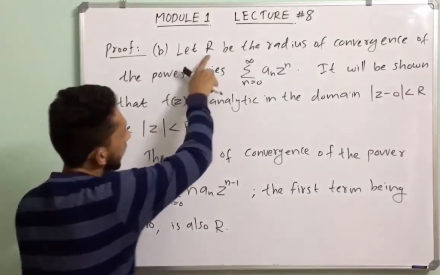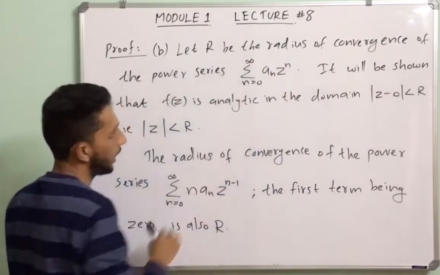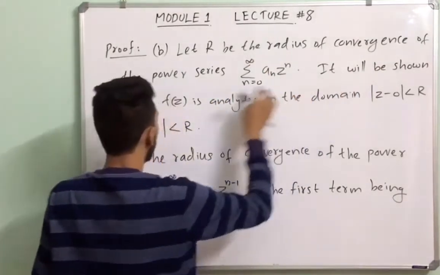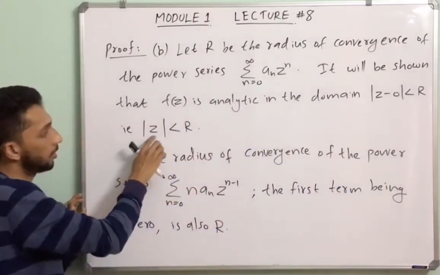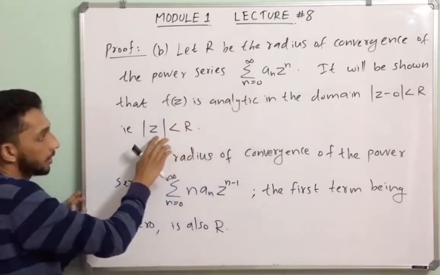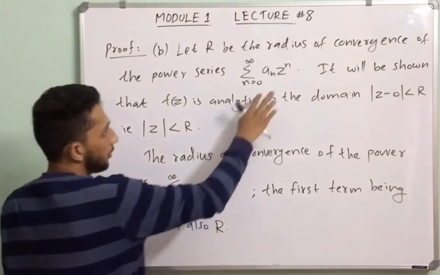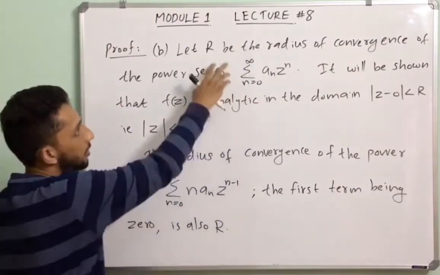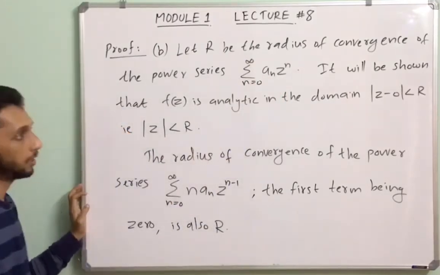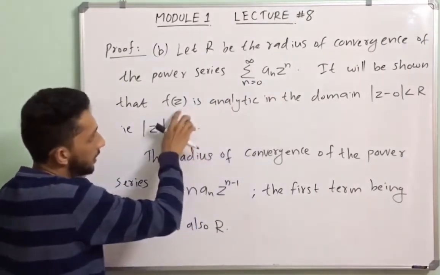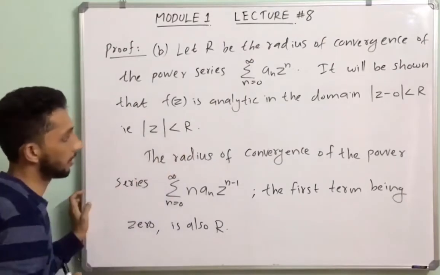B part. Let capital R be the radius of convergence of the power series summation n from 0 to infinity an z raised to n. It will be shown that f of z is analytic in the domain mod z minus 0 less than r. That means f of z is analytic in the region mod z less than r. Consider the power series this. Let r be the radius of convergence of this power series. We will show that f of z, that means this power series, is analytic in the domain mod z less than r.